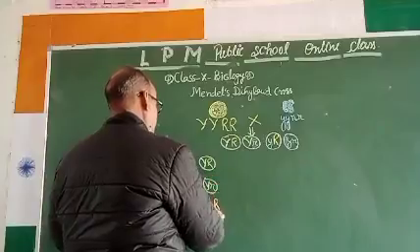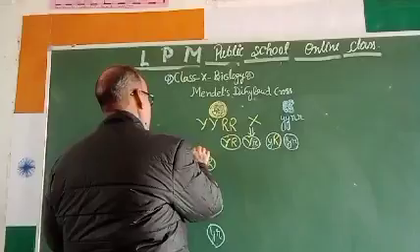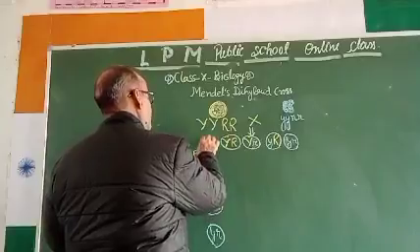So consider these are the females and these are the males.